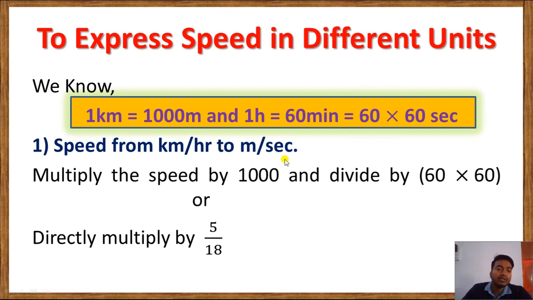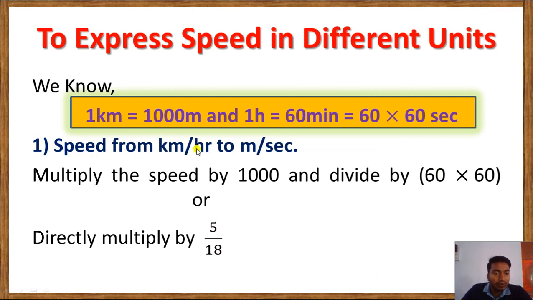Now how to convert the speed from kilometer per hour to meter per second? For this, whatever speed is given, multiply the speed by 1000 and divide by 60 into 60, that means 3600 seconds, or directly multiply by 5 by 18.